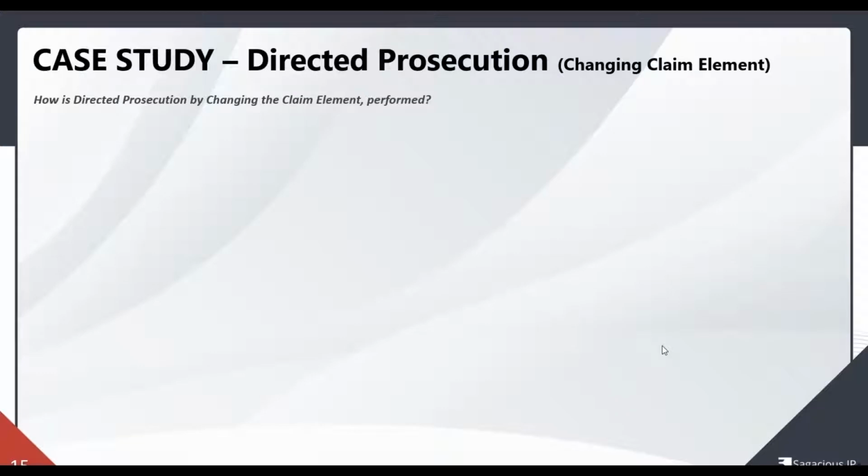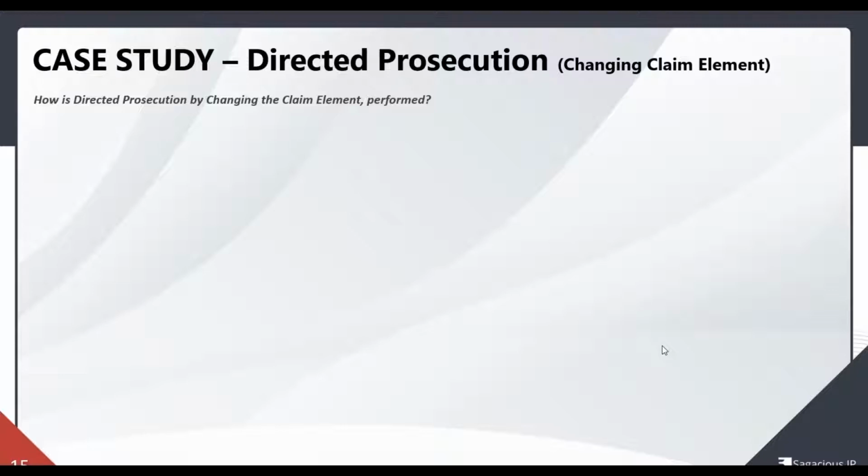Let's start with the first case study, which is changing the claim element. So what is changing the claim element? We change that claim element which is not novel. How do we determine that the particular claim element is not novel? We determine that it is not novel based on the file wrapper analysis.